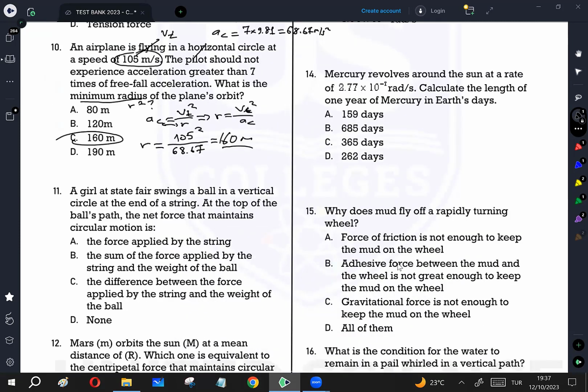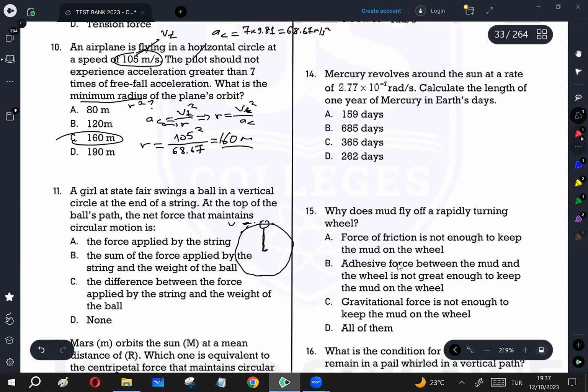Question 11. A girl at the state fair swings a ball in a vertical circle at the end of a string. At the top of the ball's path, what is the net force that maintains circular motion? When a ball is moving in a vertical circular path, attached to a rope, at the top position, two forces will be acting on the ball.